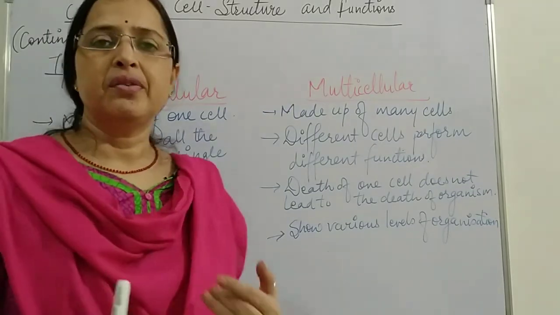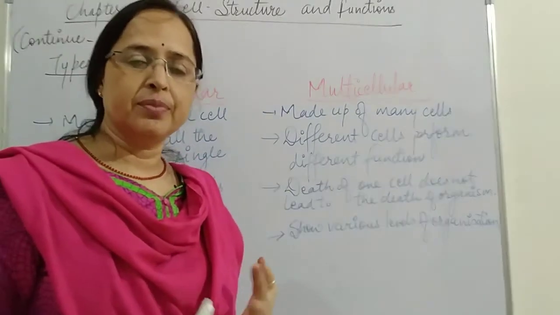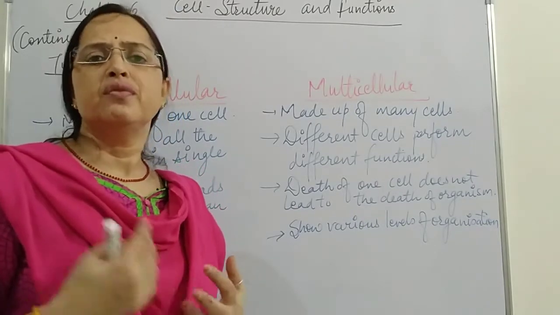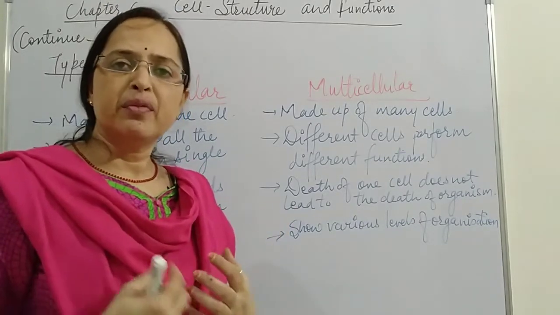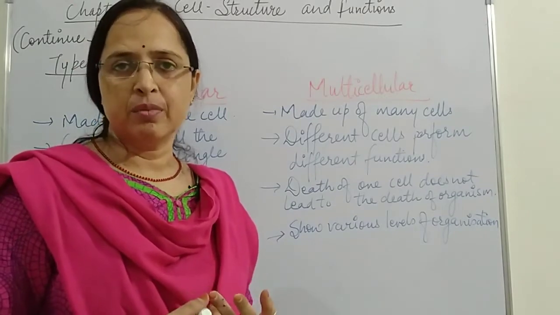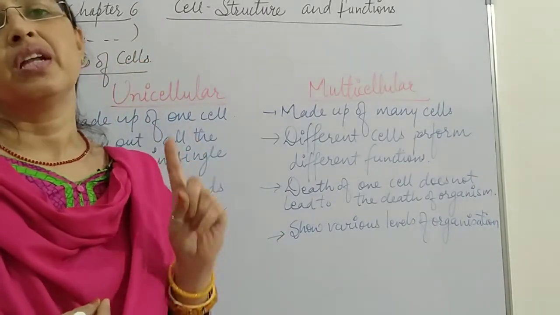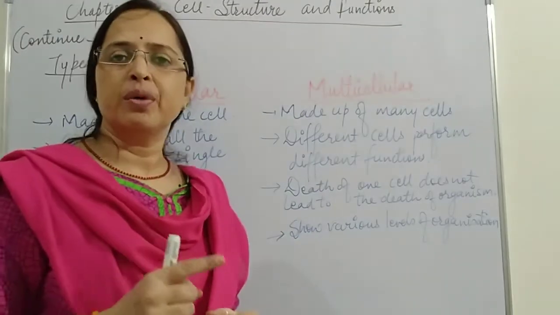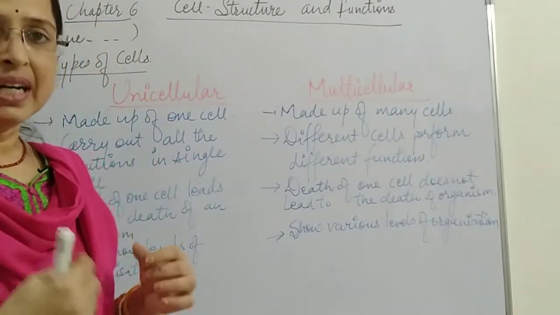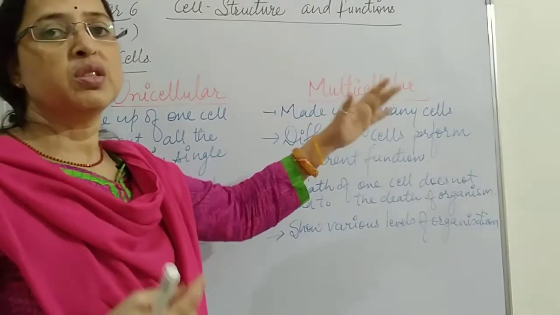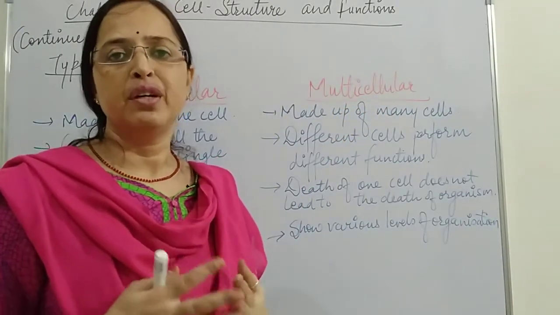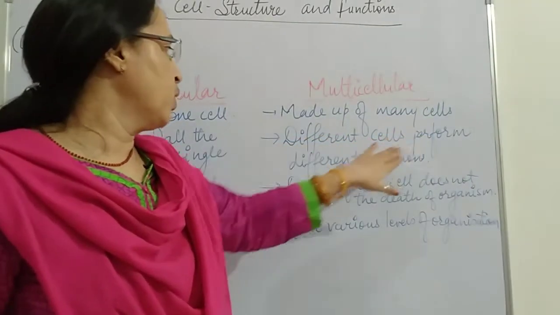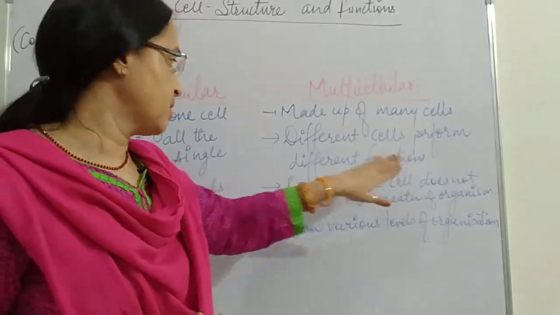Just now I told you about respiration, digestion, excretion. Whatever activities are performed in a multicellular organism, the same activity is performed in a single cell. So all the activities are performed in a single cell. But in multicellular organisms, different cells have different roles. So here, different cells perform different functions.